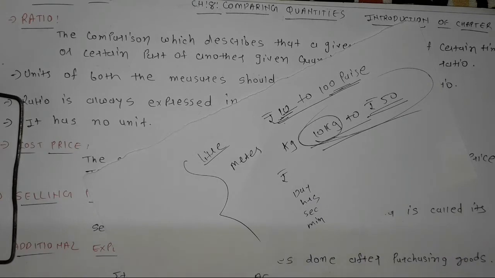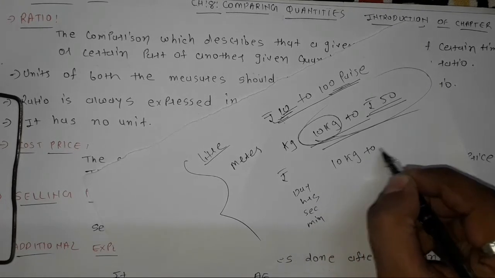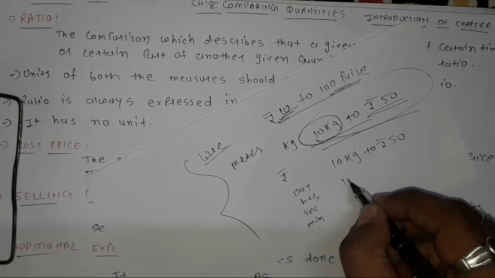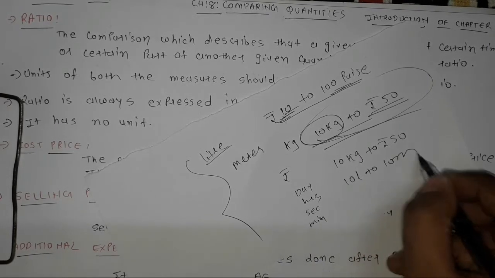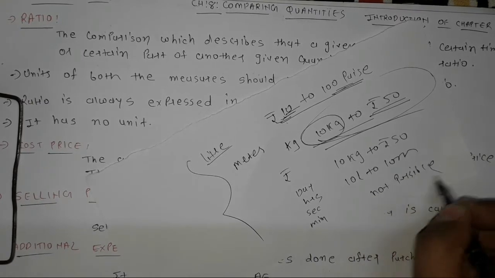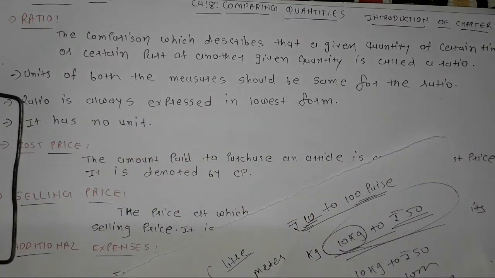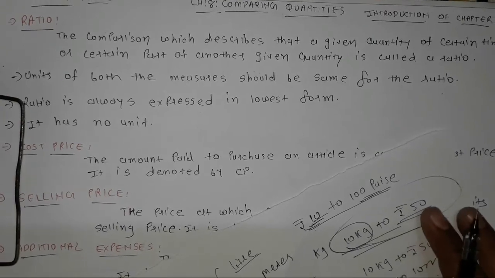So whenever this type of question comes in your exam, what is the ratio of 10 kg to rupees 50, or 10 liter to 10 meter, you can write in the answer that it is not possible, because there is a rule that the units of both measures should be the same for a ratio. Two weights can be compared or two heights can be compared, but we can't compare a height with a weight. So both units should be the same, and a ratio is always expressed in the lowest form.